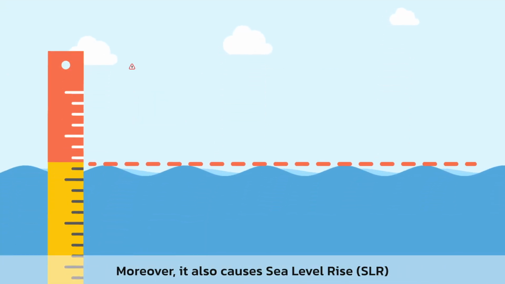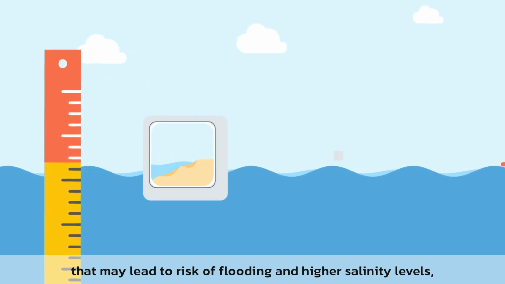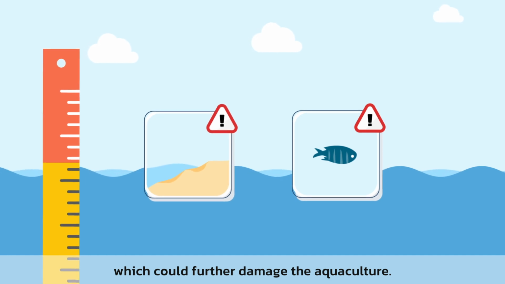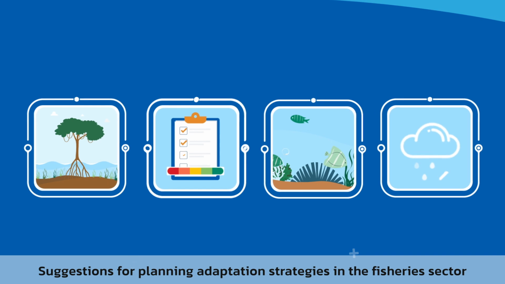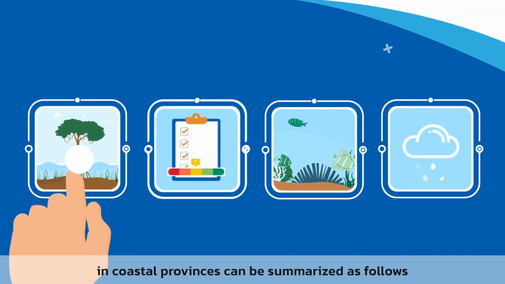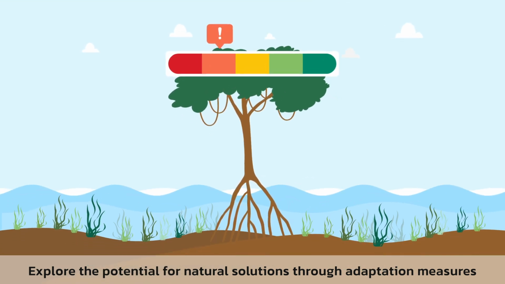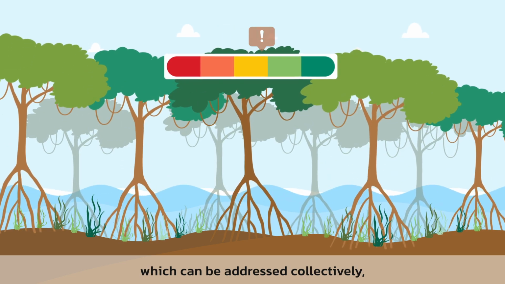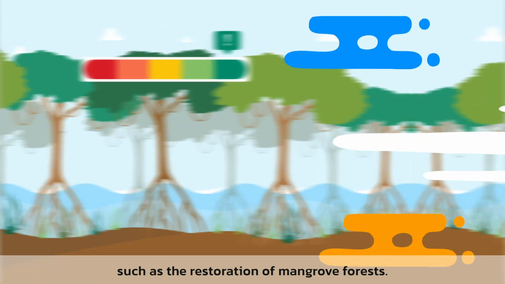Moreover, it also causes sea level rise that may lead to risk of flooding and higher salinity levels, which could further damage aquaculture. Suggestions for planning adaptation strategies in the fisheries sector in coastal provinces can be summarized as follows. Explore potential financial solutions through adaptation measures to reduce the risk of flooding and erosion, which can be addressed collectively, such as the restoration of mangrove forests.